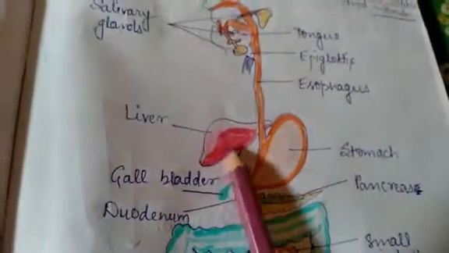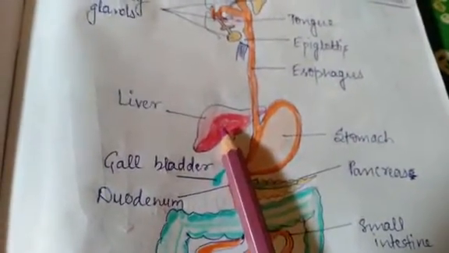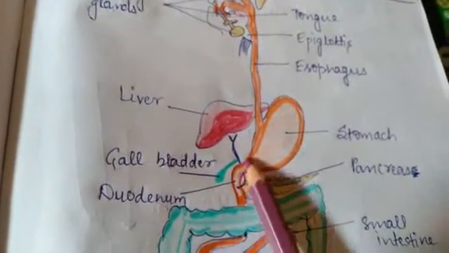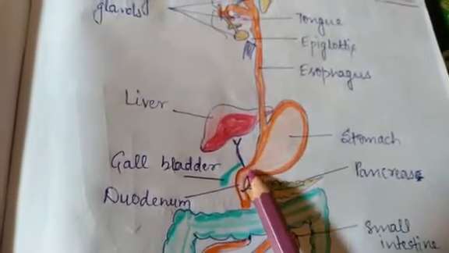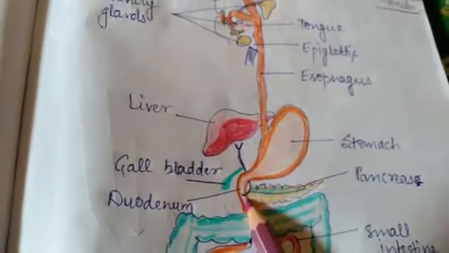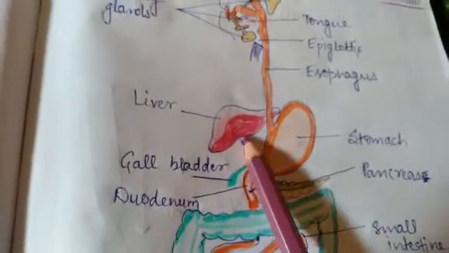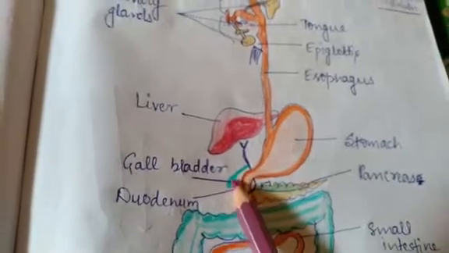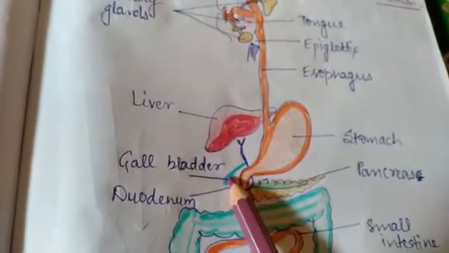This is the liver, and bile is going to be secreted here, and this is the small intestine. But before going into the small intestine, this bile juice is stored here in the gallbladder.